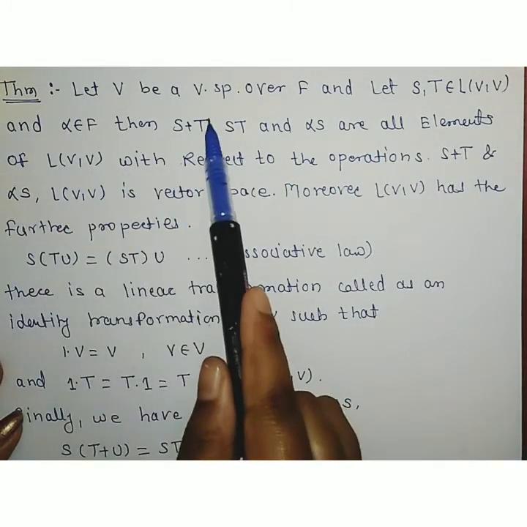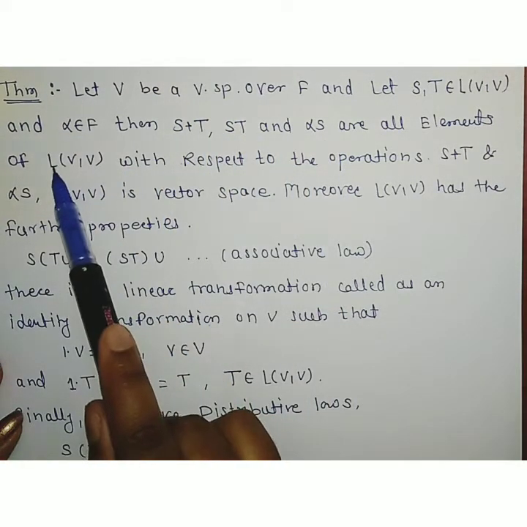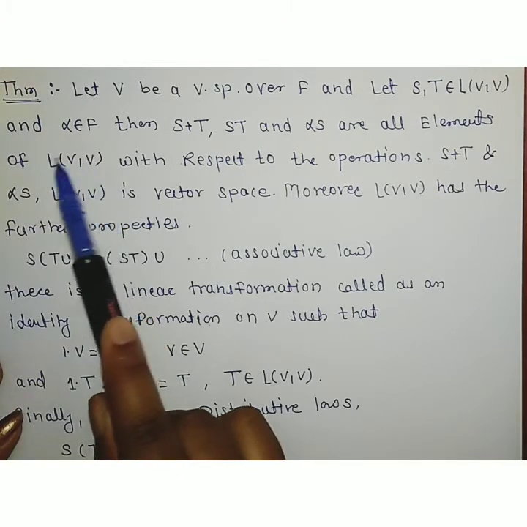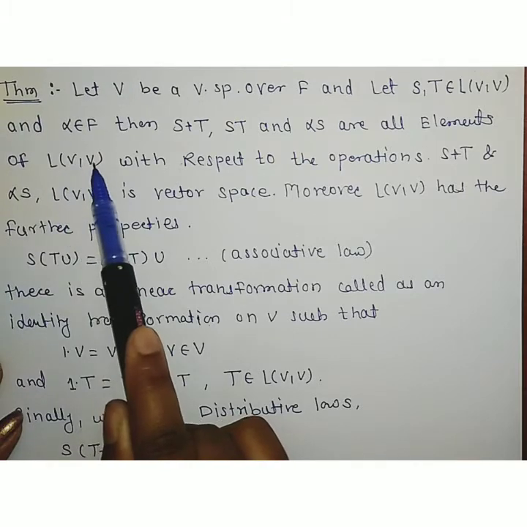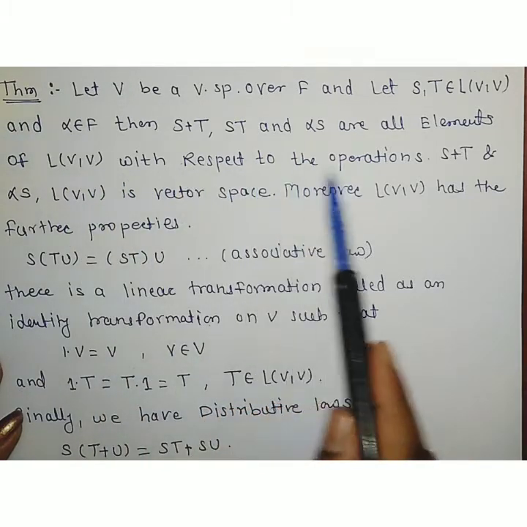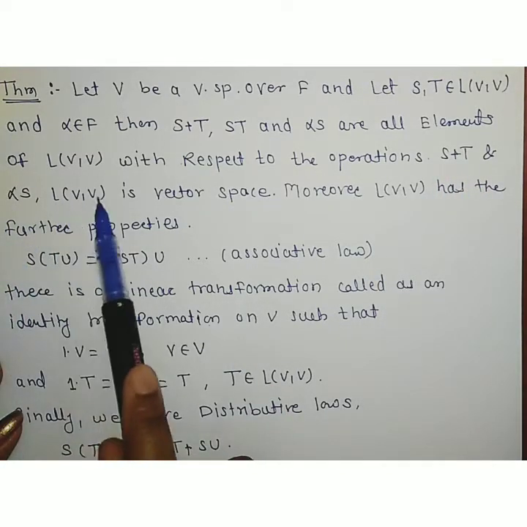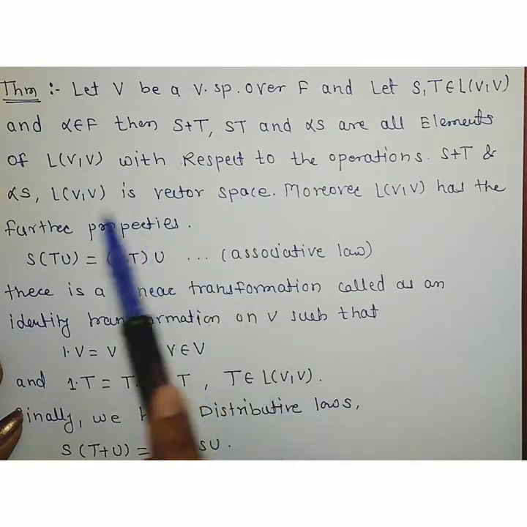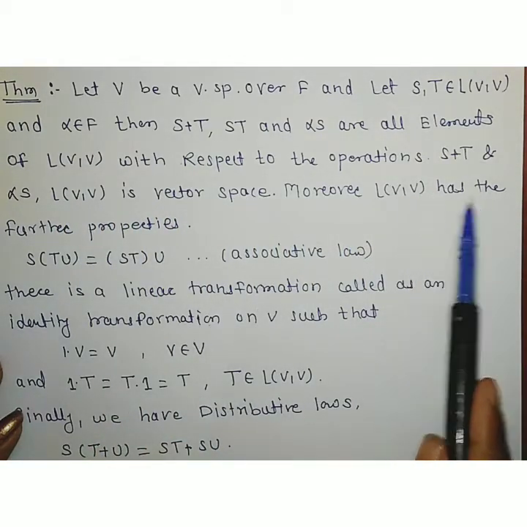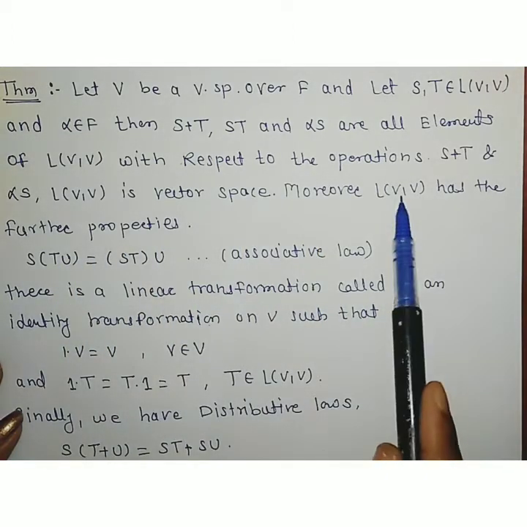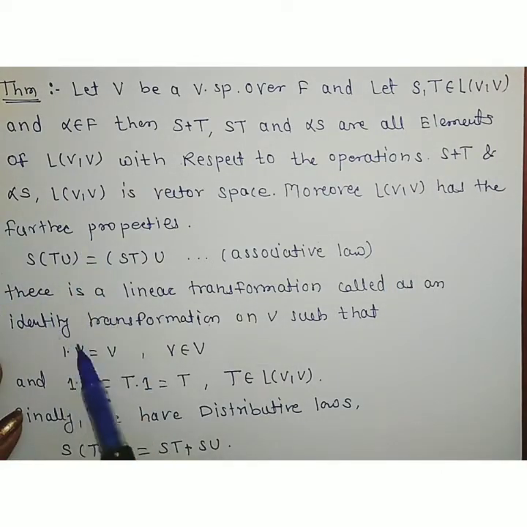First of all, we have to show that S plus T, ST and alpha S are elements of L(V,V). Elements of L(V,V) means we have to show that these are linear transformations from V to V. With respect to the operations S plus T and alpha S, we then have to show that L(V,V) is a vector space. Moreover, L(V,V) has further properties, and we have to show that this set of linear transformations from V to V satisfies the following properties.